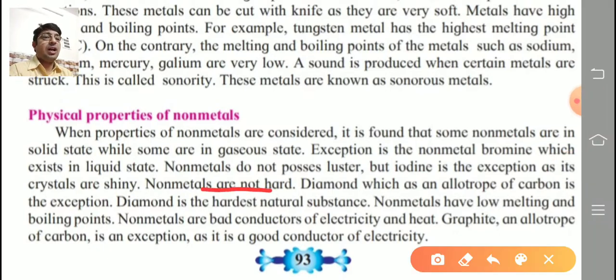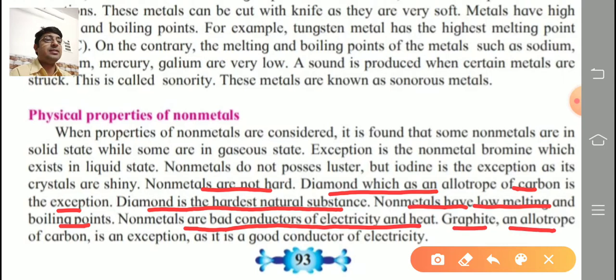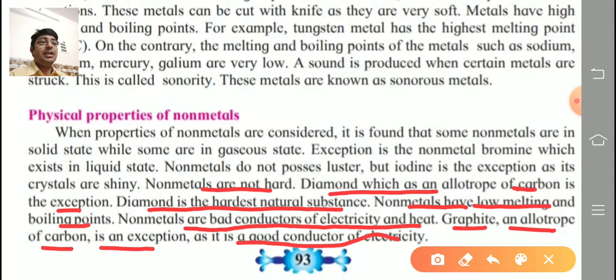non-metals are not hard. Exception is diamond. Diamond, which is an allotrope of carbon, is the exception. Diamond, underline, diamond is the hardest natural substance. Next property, non-metals have low melting points and boiling points, means at low temperature non-metals melt or boil. Non-metals are bad conductors of electricity and heat. Exception, example is given, graphite. Graphite as an allotrope of carbon is an exception. It is a good conductor of electricity. So these are the physical properties of non-metals.